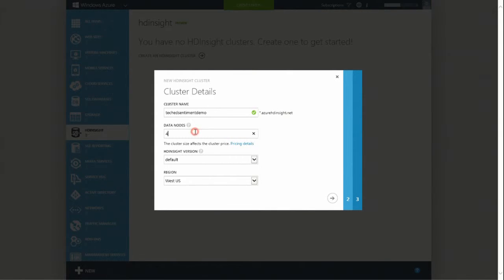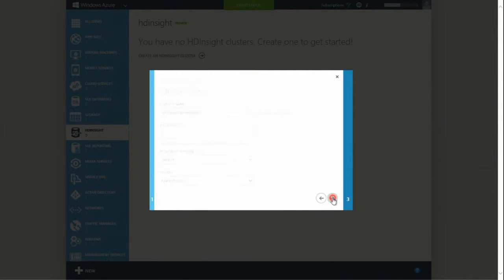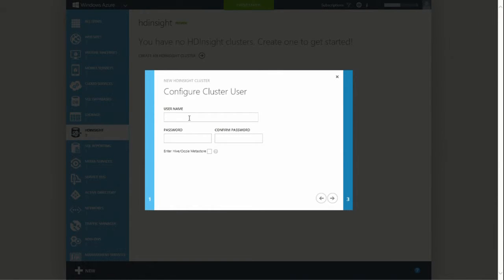We have to pick the number of data nodes. I'm greedy and I want to get my stuff done quickly, so I'm going to bump that up to 8 from the default 4. I'm not going to mess with the HDInsight version, and I'm going to change the region to North Europe because it needs to match where the storage is. I need to quickly create a cluster user, so the usual admin and top secret password. Password1, I believe it is, isn't it? And that's what I'm going to keep telling you. Any social engineers in here, all my passwords are Password1. Honest, governor.